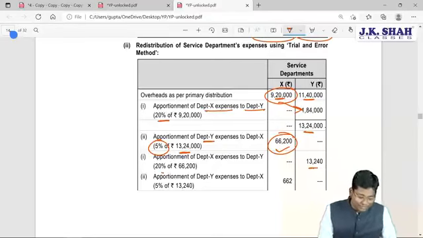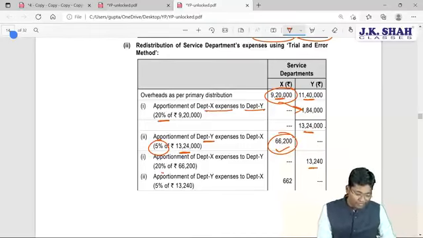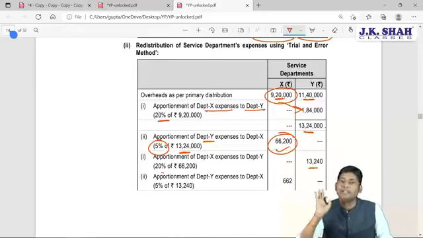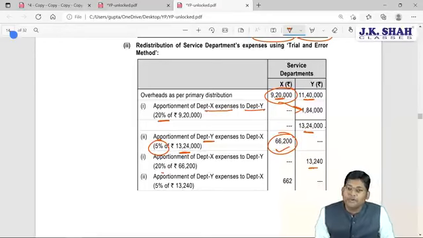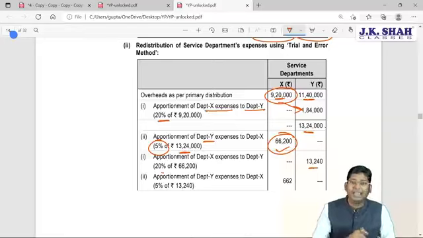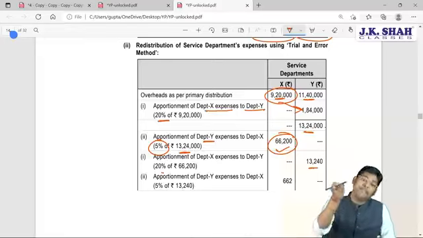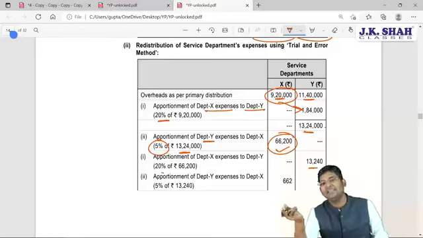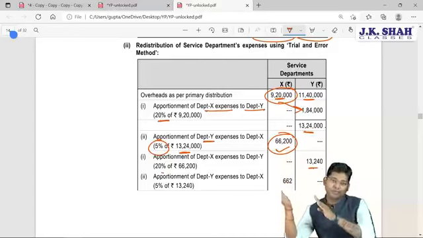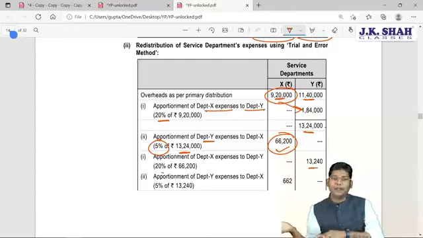So first I took 9,20,000. Let me repeat this again. 9,20,000 into 20%. I have recorded that amount in the other column. So 184 plus 1140, I got 1324. Then into 5% I computed 66,200. That 66,200 I have taken again and computed 20% of that. I calculated 13,240. So department amount, then second department percentage. Same department amount, second department percentage.